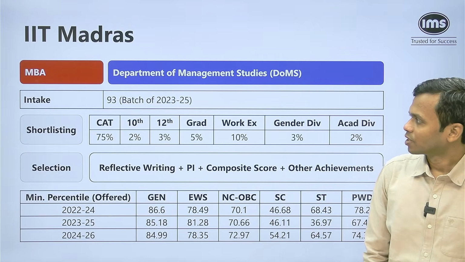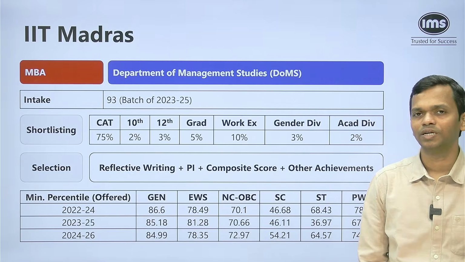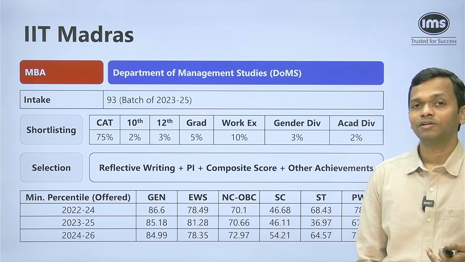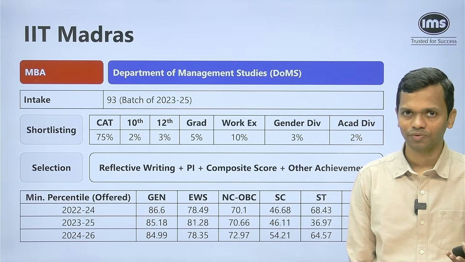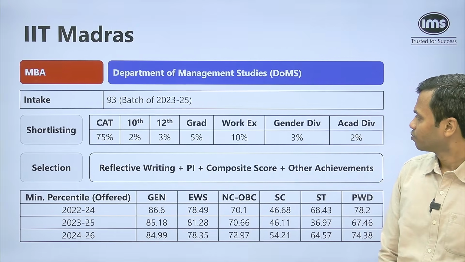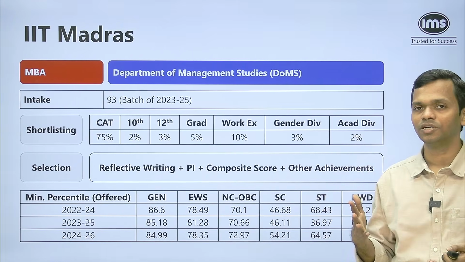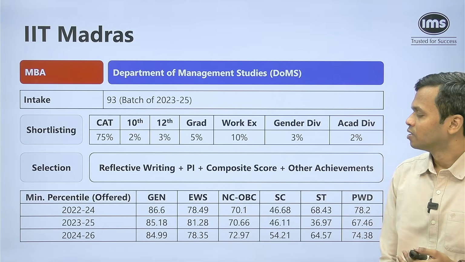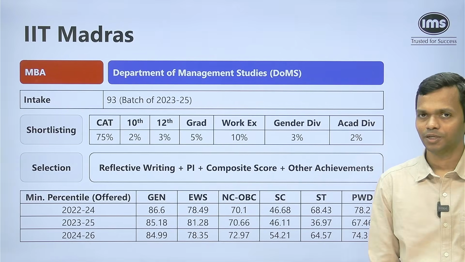Second interesting thing I'll talk about as we move ahead, but here the intake is 93. This is for the batch of 23-25, meaning the sanctioned intake could be slightly higher than that. Shortlisting weight, 75% on the CAT score. So that's a huge component. If you have a higher CAT score, obviously higher chance of getting shortlisted. 10th and 12th grad also matter, 2, 3, 5% respectively. 10% for work experience, 3% for gender diversity. So if you're a female candidate coming from, say, a non-engineering background, definitely you should consider applying. Academic diversity has 2% weight. The selection is basis the reflective writing plus PI plus composite score plus other achievements that you have.